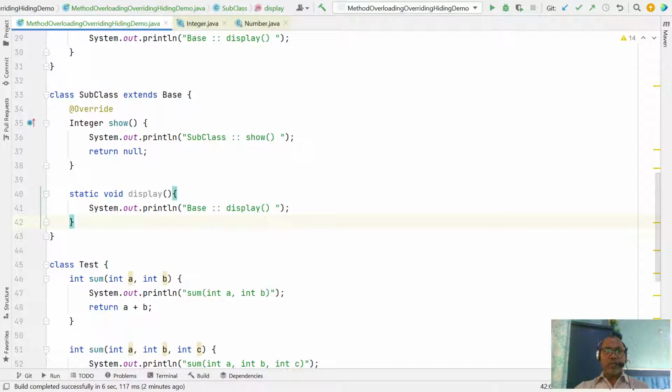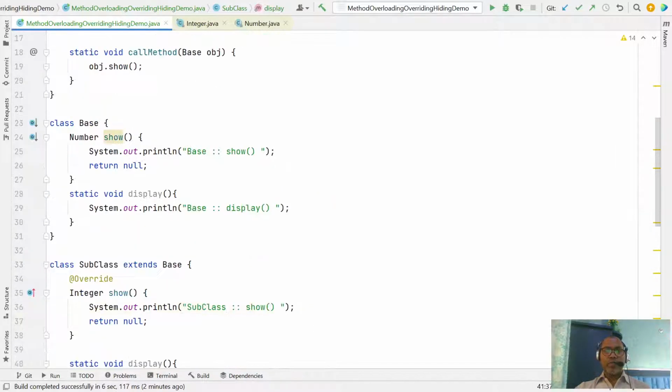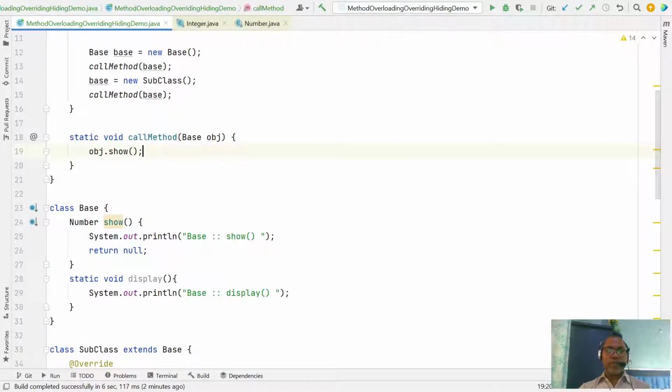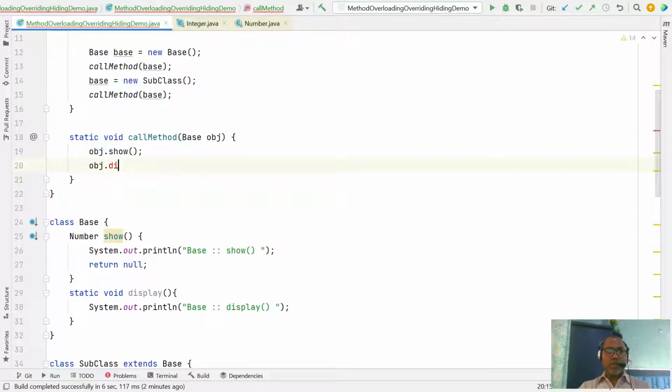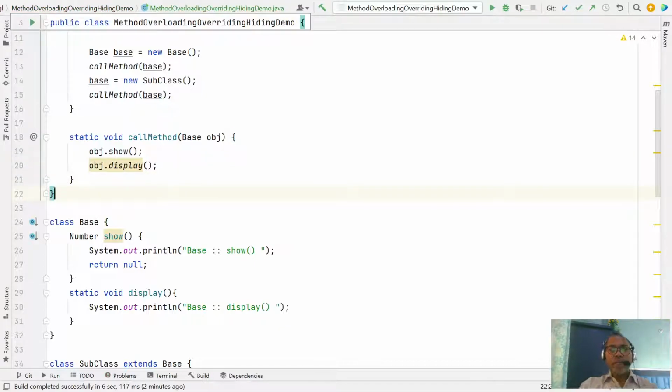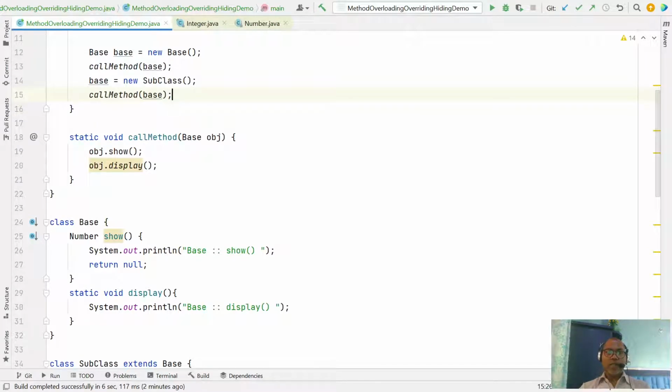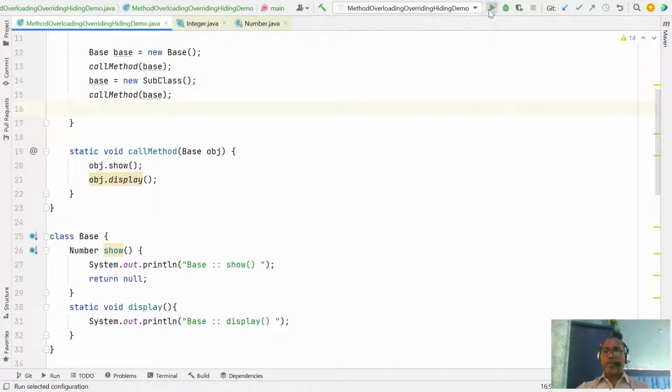This is your subclass. Now we can invoke obj dot display and check the output. So let us run the code.